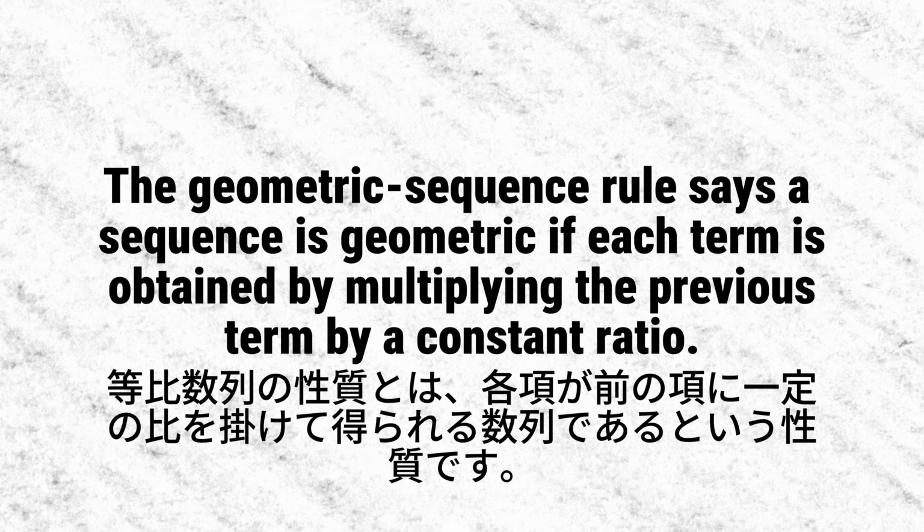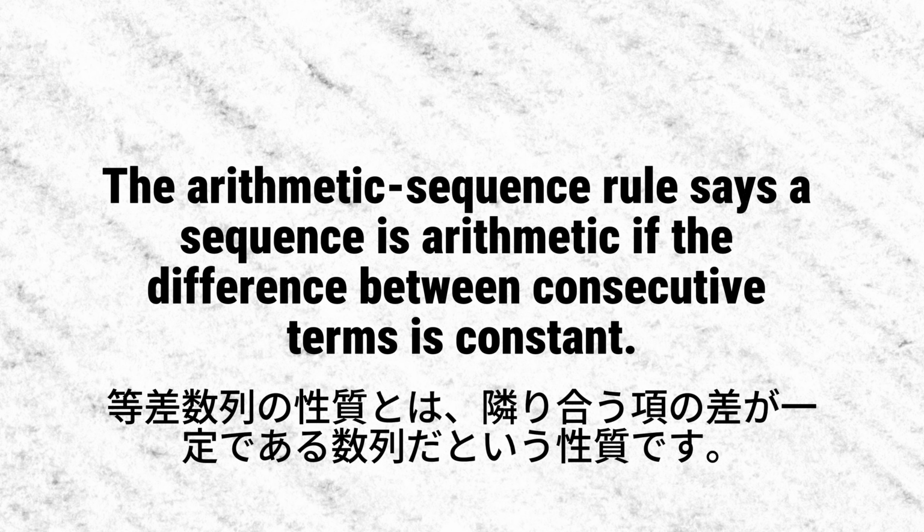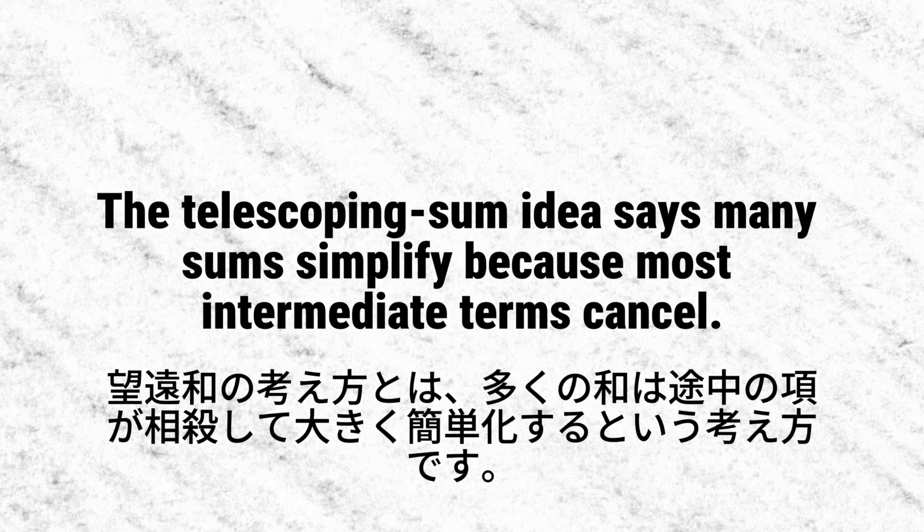The geometric sequence rule says a sequence is geometric if each term is obtained by multiplying the previous term by a constant ratio. The arithmetic sequence rule says a sequence is arithmetic if the difference between consecutive terms is constant. The telescoping sum idea says many sums simplify because most intermediate terms cancel.